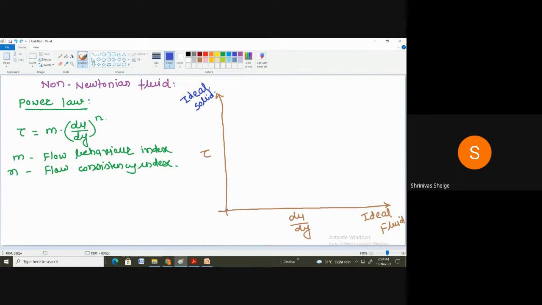This line on this graph shows a linear variation of shear stress with respect to the shear strain. So this is the Newtonian fluid. Correct. Yes.